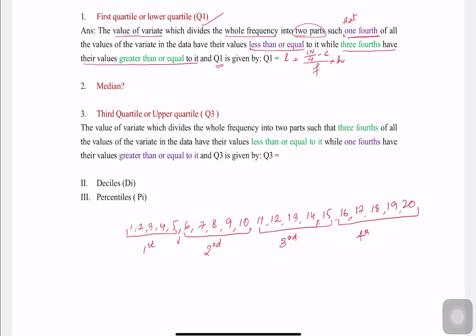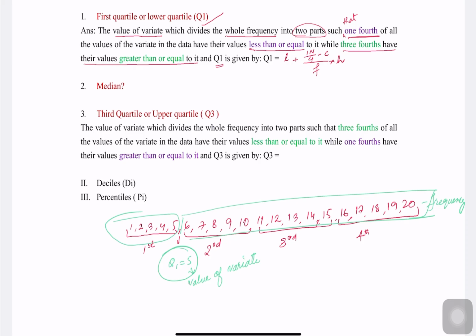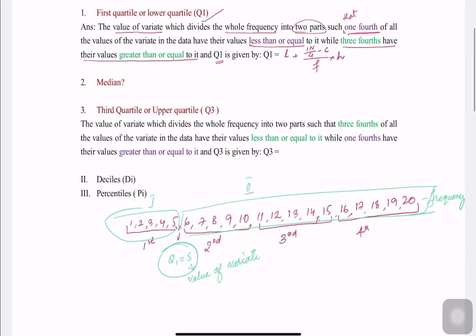Let's say the value of first quartile Q1 equals 5 as an example. Now what does the first quartile definition mean? It means that this 5 is the value of the variate which divides the frequency. Let's say this is the frequency, which divides the whole frequency into 2 parts. Here this will be 1 part, and here this will be another part. First part and second part.